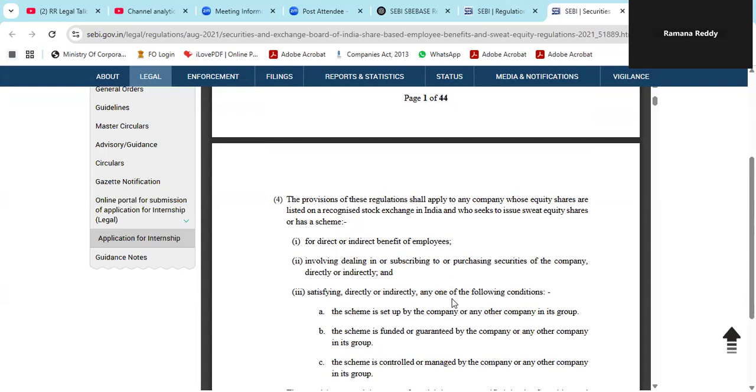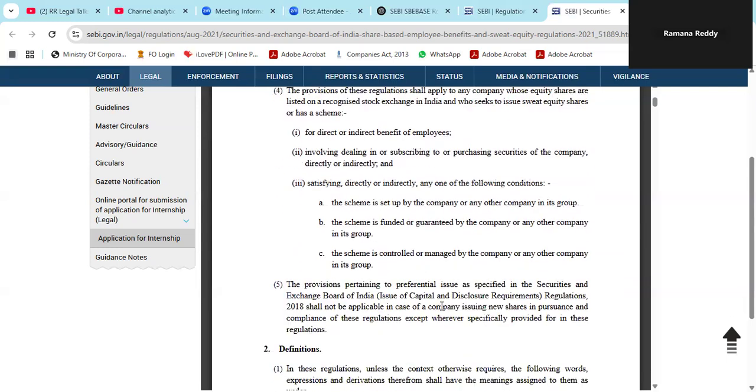Condition number 1, this scheme is set up by the company or any other company in its group, because we will be talking about the group companies, holding companies, subsidiary companies. So the scheme is funded or guaranteed by the company or any other company. Why are we talking about funded or guarantee? Because for implementation of the scheme, money is required, either directly or through the trust route we can implement. So for this, funds are required; the company will directly give to the trust, or the trust can avail a loan, and then the company will give a guarantee. That is what is discussed here.